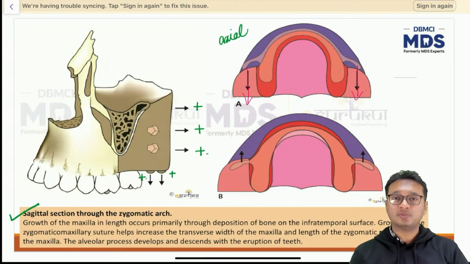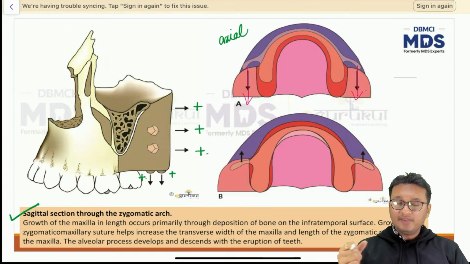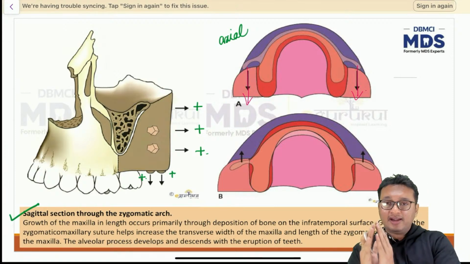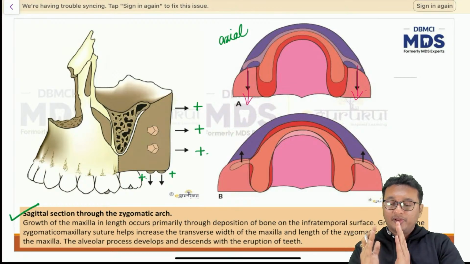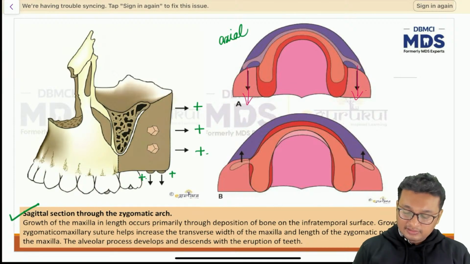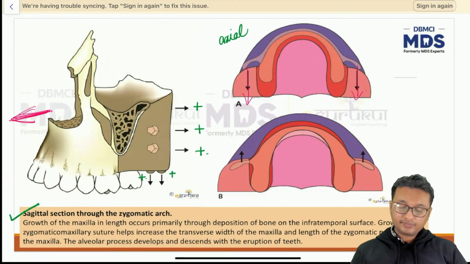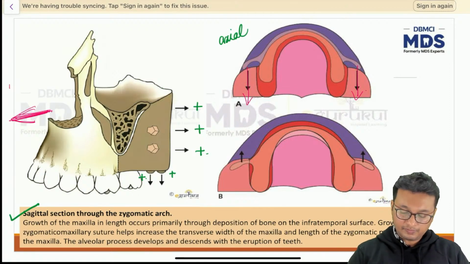It's a landlocked bone, you can say. So if something is pushing against that bone, the maxilla is growing at the posterior surface. Because bone is getting deposited at the posterior surface, the entire maxilla gets shifted anteriorly. This is an example of primary displacement.